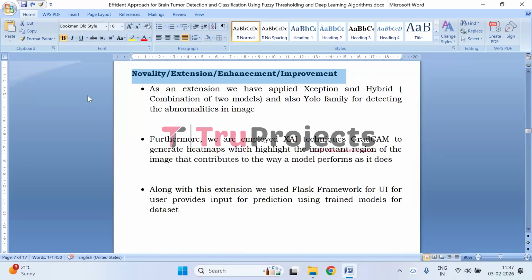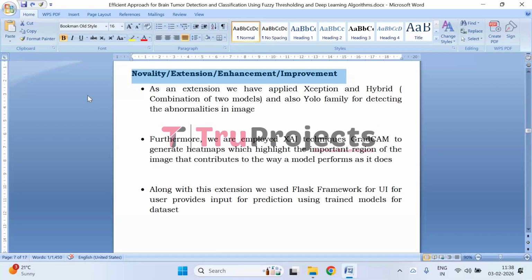Furthermore, explainable AI techniques such as Grad-CAM are employed to generate heat maps that highlight important regions of the MRI image influencing the model's prediction. This improves transparency and helps in understanding the decision-making process of deep learning models.